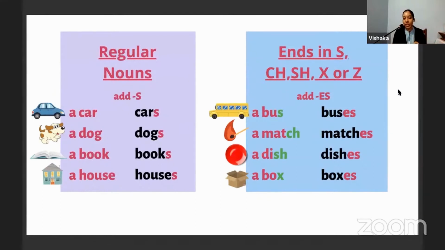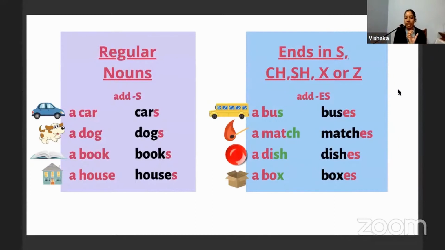Can you see that this ends with S, B-U-S? So what do we have to do? We have to add an ES to make it plural. This is very useful for learning how to spell the words properly. So we have bus, a singular noun, and to make it plural, we add an ES.